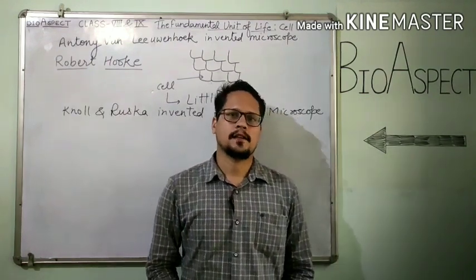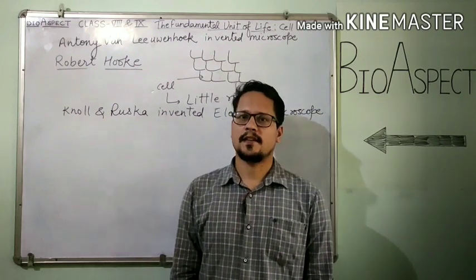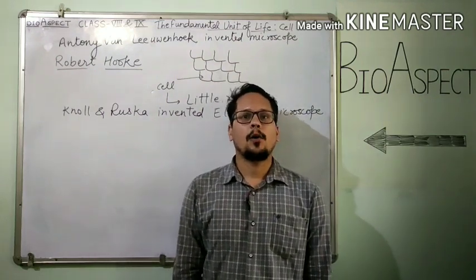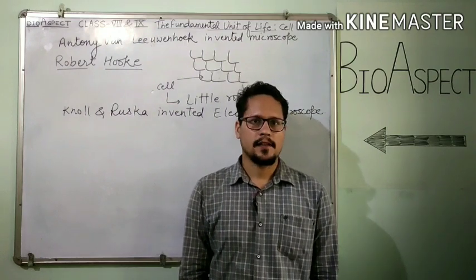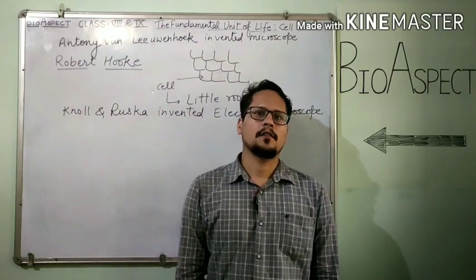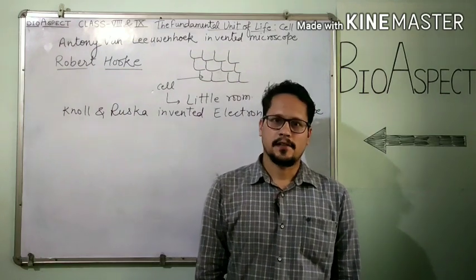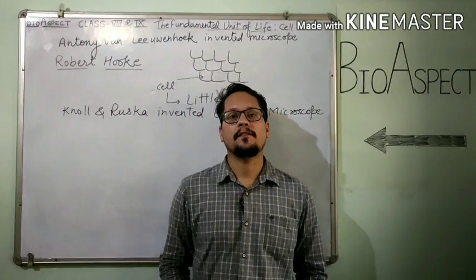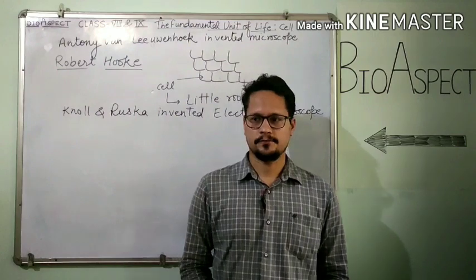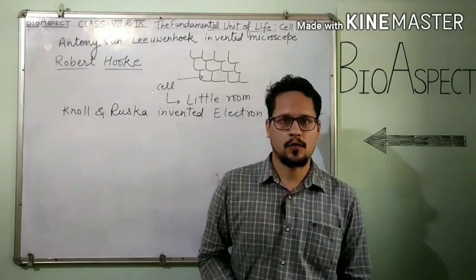Now we discuss cell theory. In the year 1838, a German botanist, Schleiden, observed and stated that all the plants are composed of cells. One year later, another scientist, Schwann, stated that all the animals are made up of cells. Schleiden and Schwann studied a wide variety of plants and animals and together gave the cell theory. So it is a very important point. Who gave the cell theory? Schleiden and Schwann.